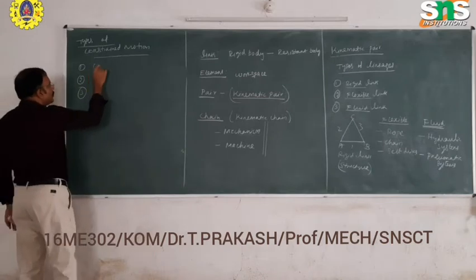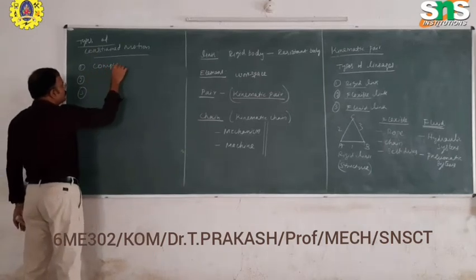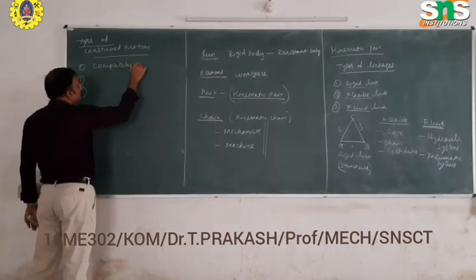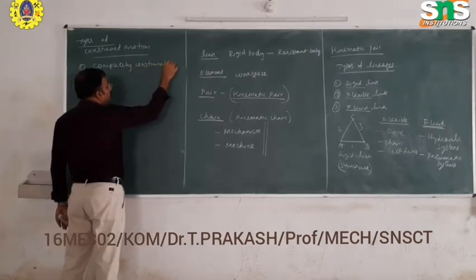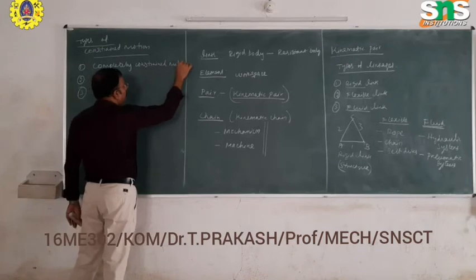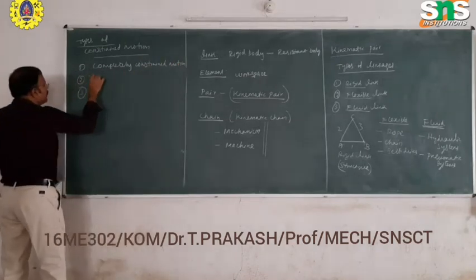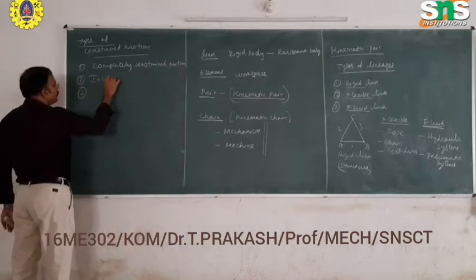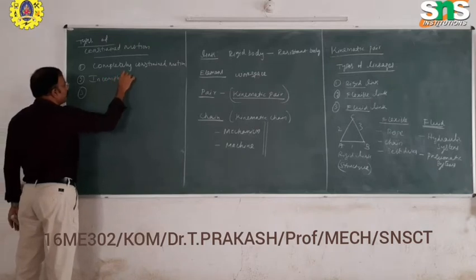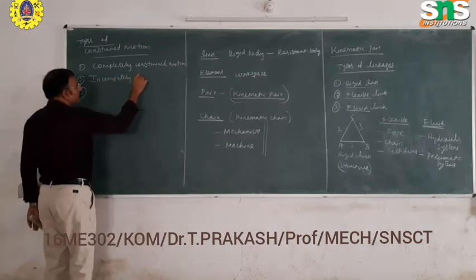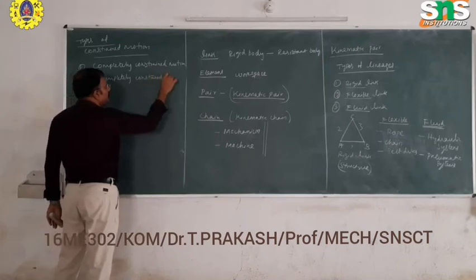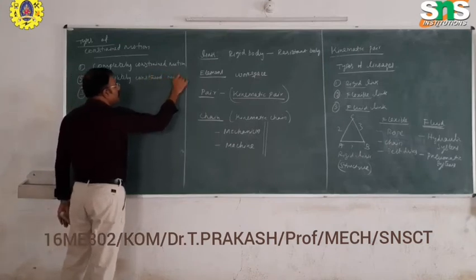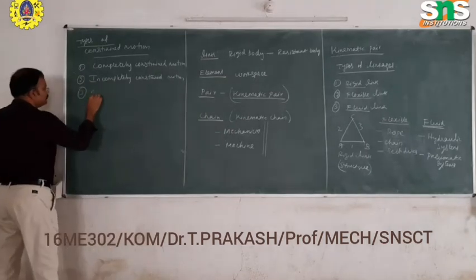Completely constrained motion, incompletely constrained motion, and successfully constrained motion.